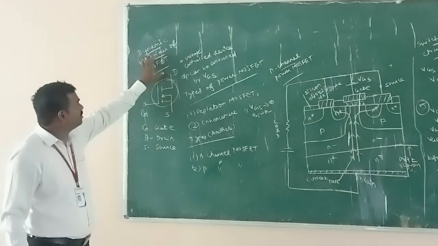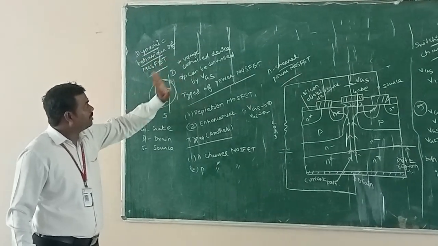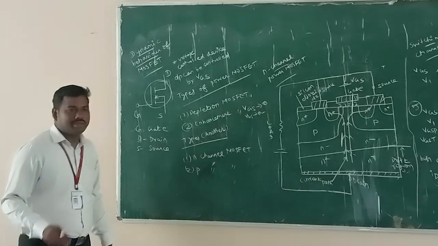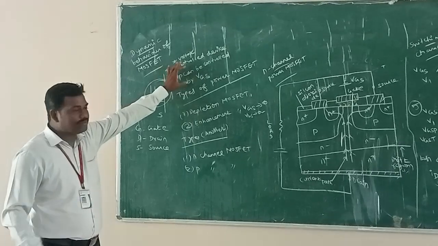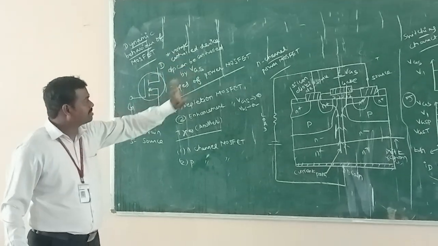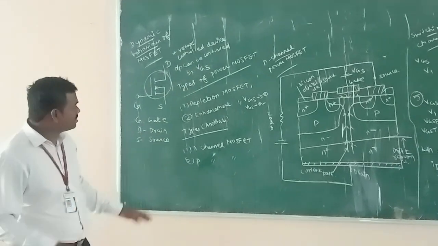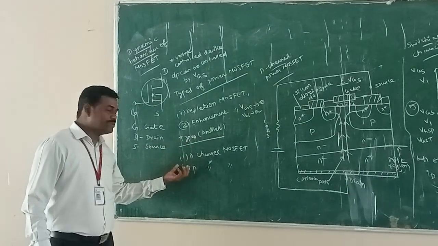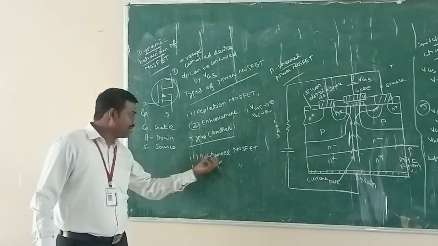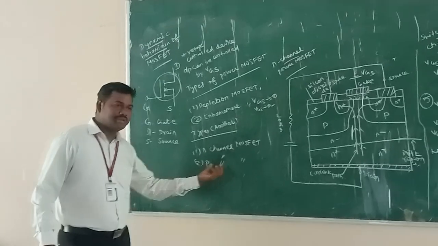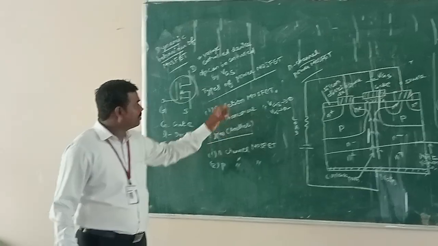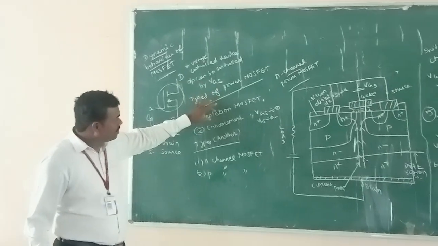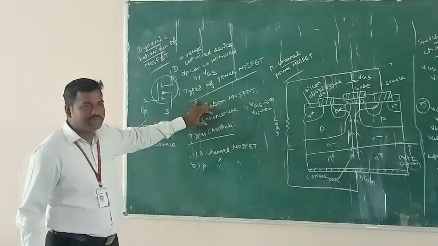And MOSFET is also a voltage control device, and the output can be controlled by VGS. MOSFET has two major types. One is an N channel MOSFET and another one is a P channel MOSFET. And another type of power MOSFET is depletion MOSFET and enhancement MOSFET.